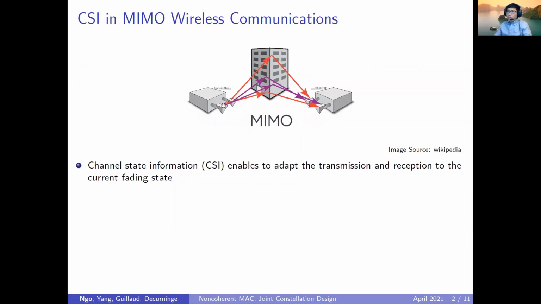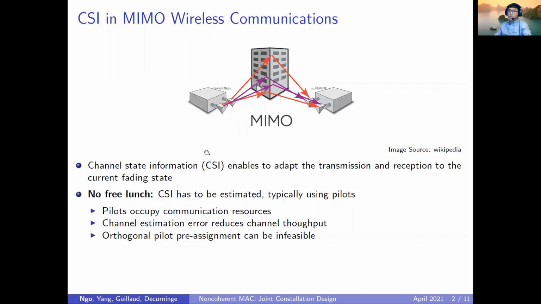So in a MIMO wireless communication system, the channel state information is the knowledge of the fading coefficients between the transmitter antennas and the receiver antennas. And this information is important because it enables us to adapt the transmission and reception to the current fading state. So with the channel state information, we can actually do beamforming or multiplexing at the transmitter. We can also perform coherent detection at the receiver.